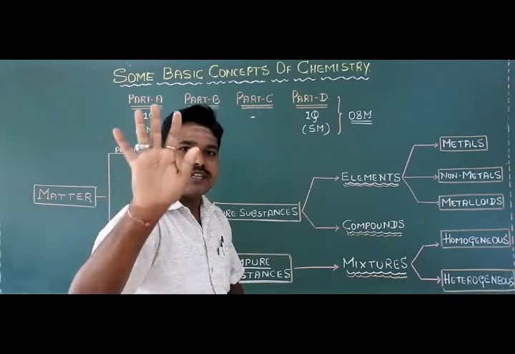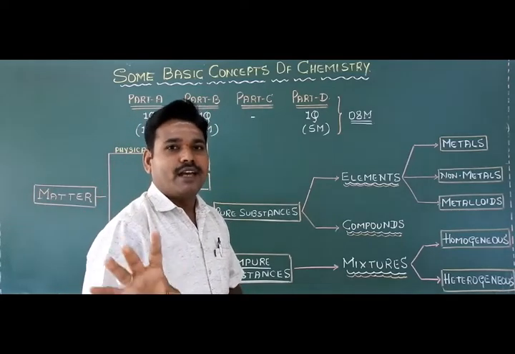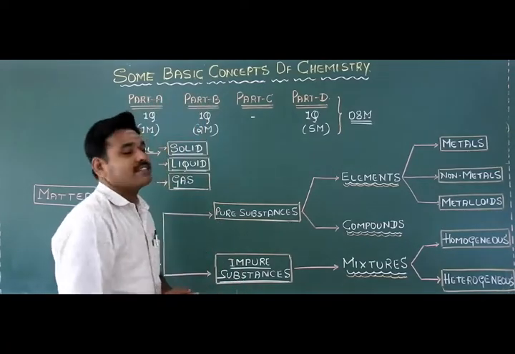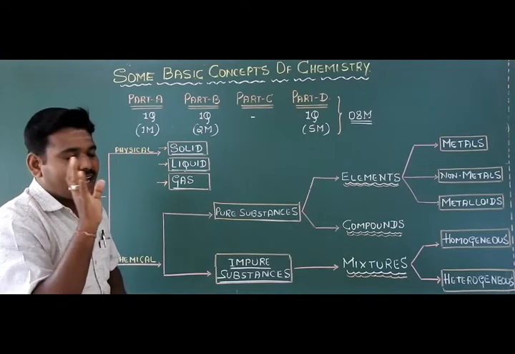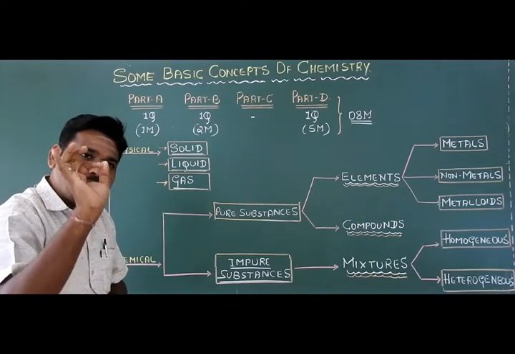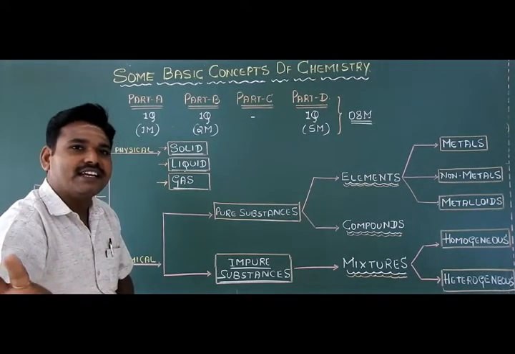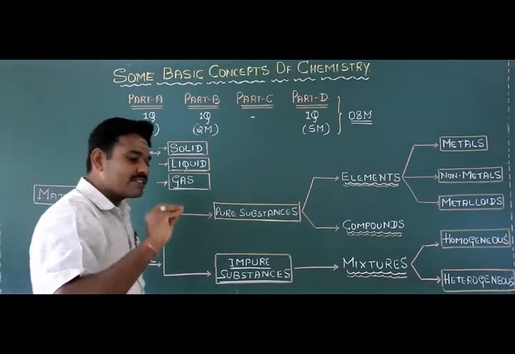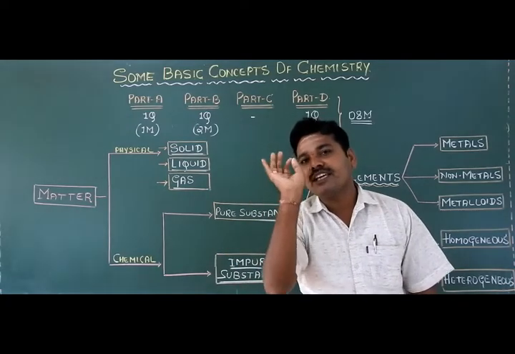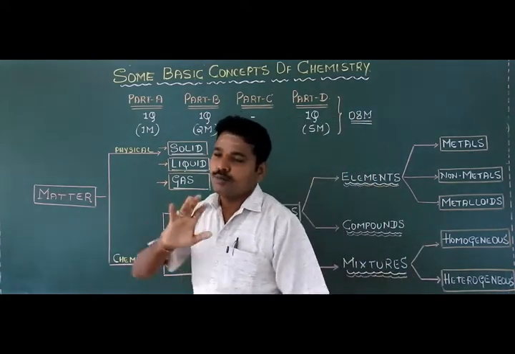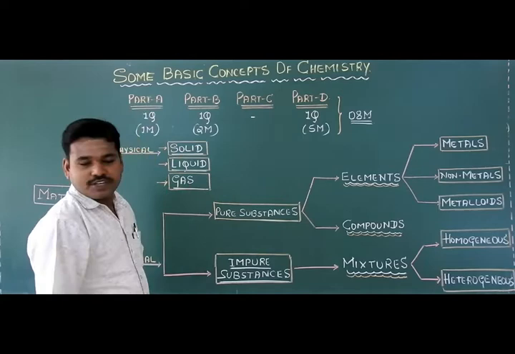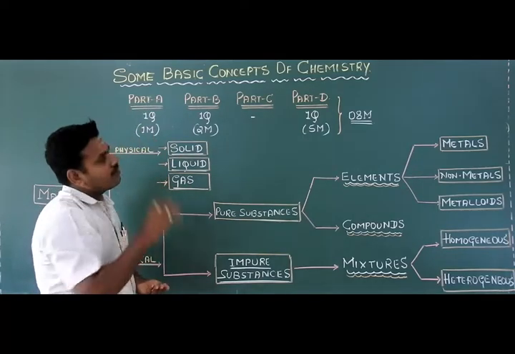Out of these 5 chapters, the first, a very important and basic chapter, is Some Basic Concepts of Chemistry, students. The name itself tells us that it covers some basic concepts of chemistry. That means most of the concepts under this chapter are very basic from the chemistry point of view. Almost all the concepts are very important basic concepts used in chemistry.